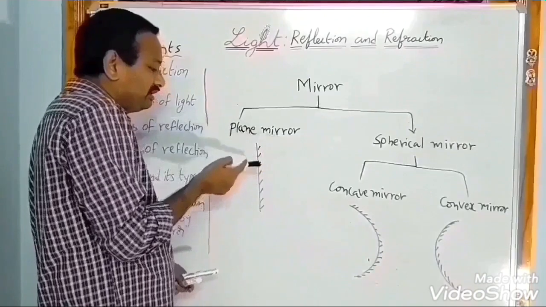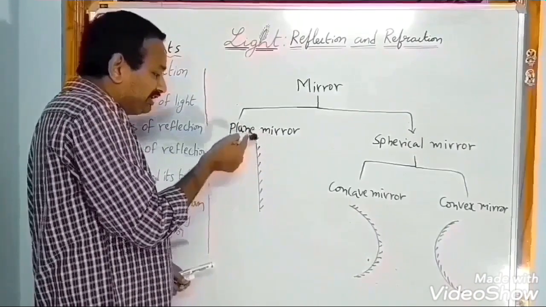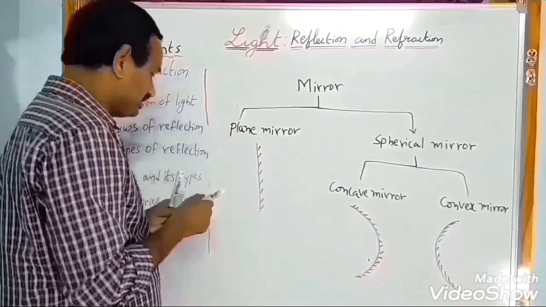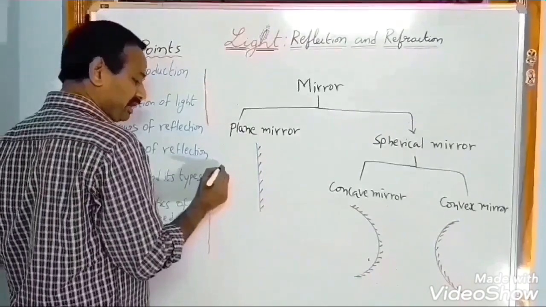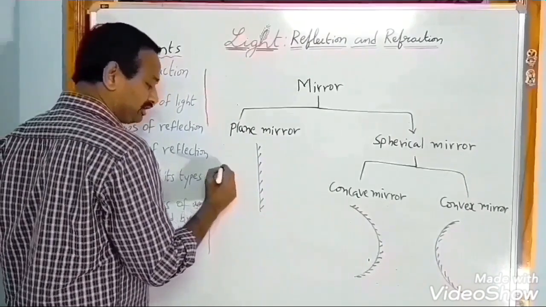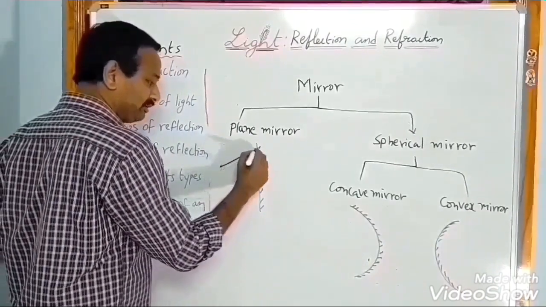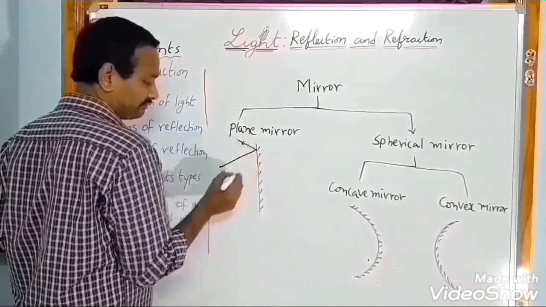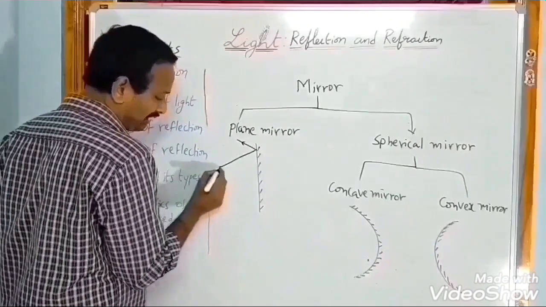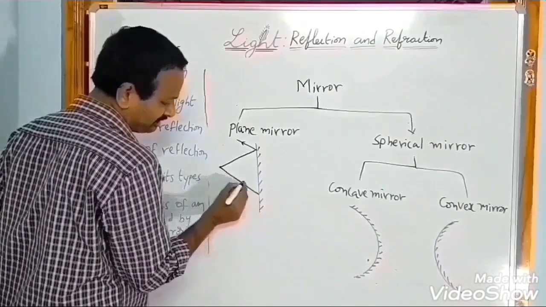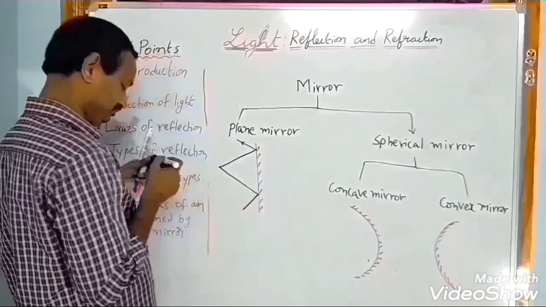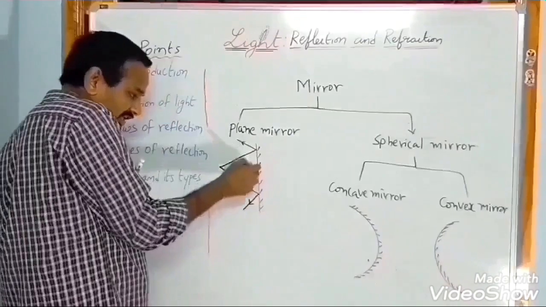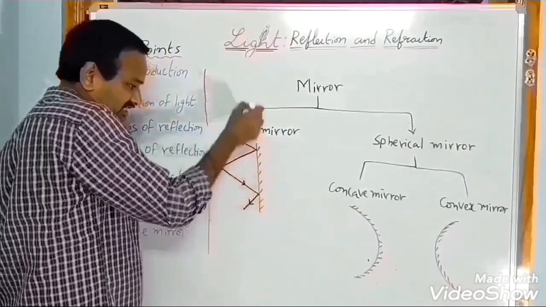What is plane mirror? A mirror whose reflecting surface is plane surface. Here, where is the reflecting surface? Suppose I kept one object here, light rays come from that object and hit the surface, and they reflect back like this. Another light ray hits the surface like this and reflects back. So if you observe here, where the reflection takes place, that is the reflecting surface.